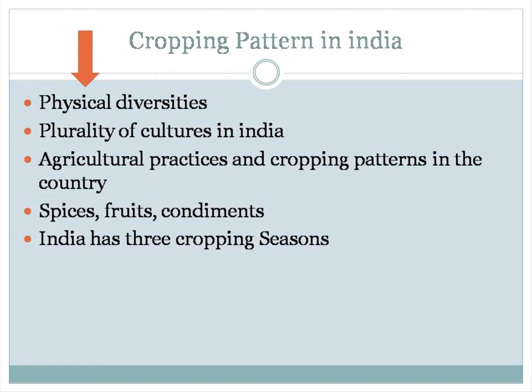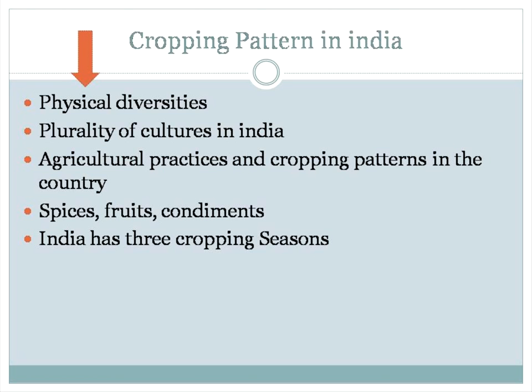India has a physical diversity. The climate changes from place to place, from state to state. In 9th standard you studied that India receives a monsoon type of climate, and in particular areas it receives a certain type of monsoon.